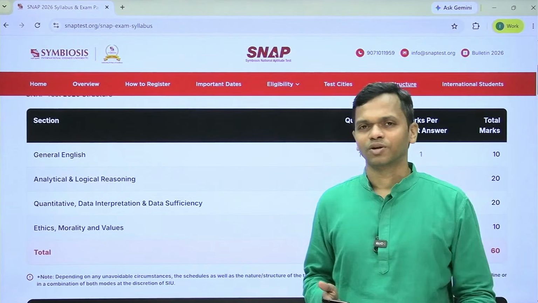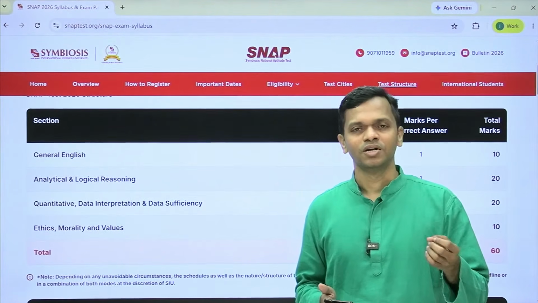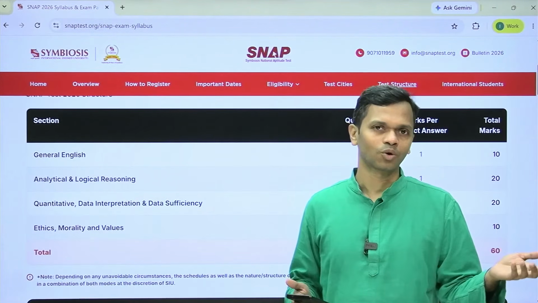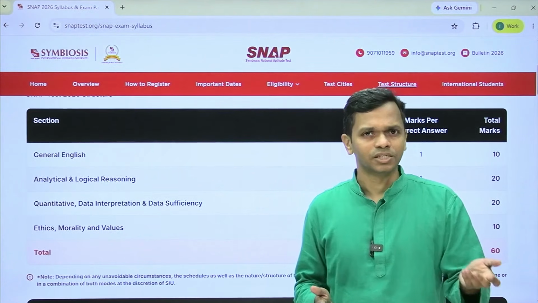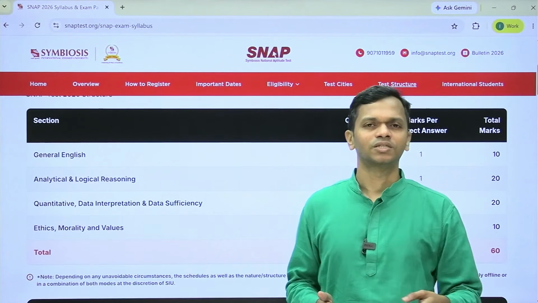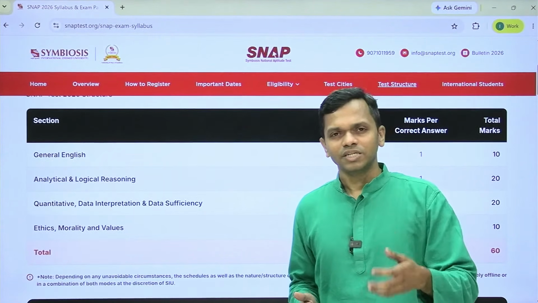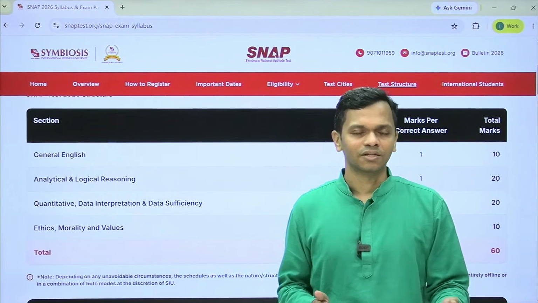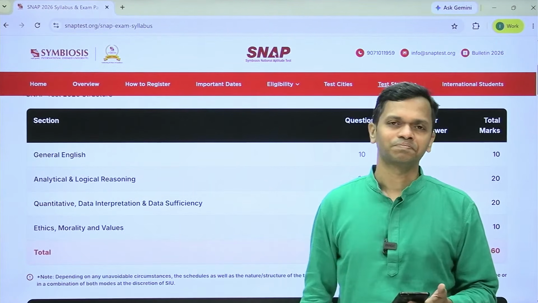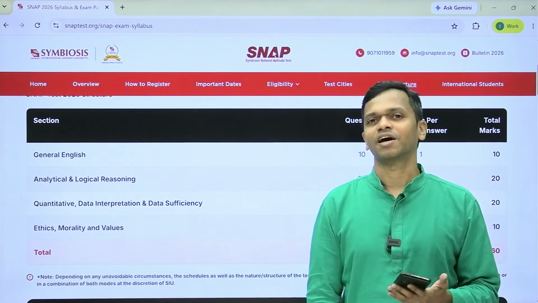So if you look at CMAT, for example, which long time back introduced a section called innovation and entrepreneurship. The first year in which they introduced that section, they kept it optional for people. So you could decide not to attempt it. And there was a separate percentile that was also given. And then they made it part of the test. But because a lot of those questions are borderline GK related to business, it made sense. I haven't seen a lot of tests introducing major changes in the last several years. But now SNAP, considering this section that they have introduced, of course, they would have thought about it. It's not something that somebody suddenly, randomly decided, let's have a new section.